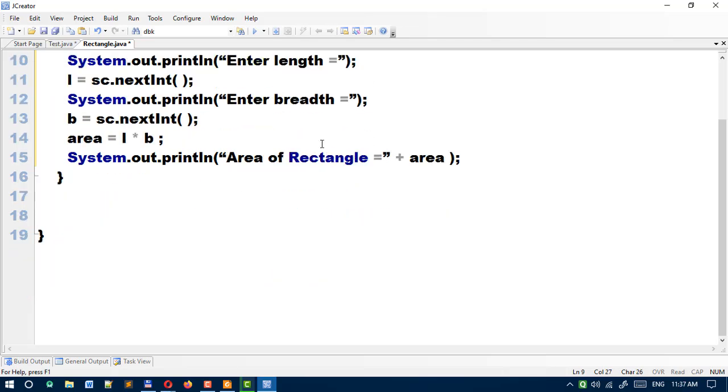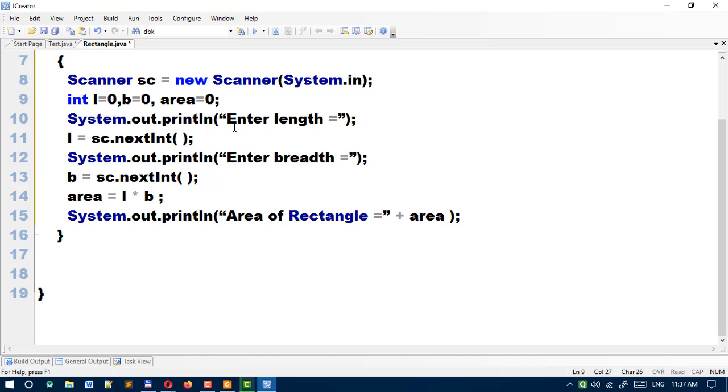First accept the values of length, enter length, so l equal to sc.nextInt, then enter breadth, b equal to sc.nextInt. After accepting the values l and b, we are going to do the calculation. So area equal to l multiply b. Here we are calculating the area. After calculating the area, the result will be stored in the area variable.